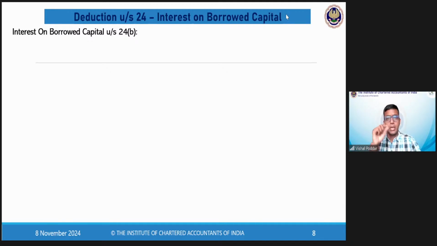Is this fine, students? Now, after you have deducted standard deduction, the next deduction under section 24 clause B of the Income Tax Act is deduction on account of interest. Now, the term they have used is interest on borrowed capital. You can simply say interest on loan. Now, what are the rules, the conditions, and the computation relating to this? We are going to understand henceforth. Fine.